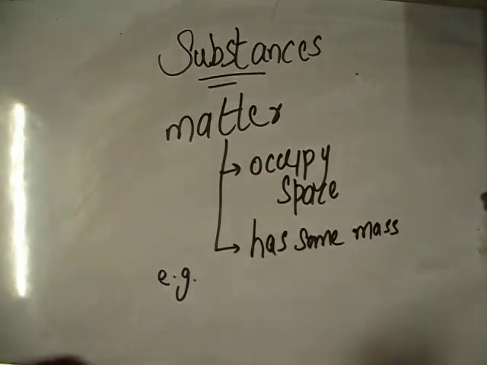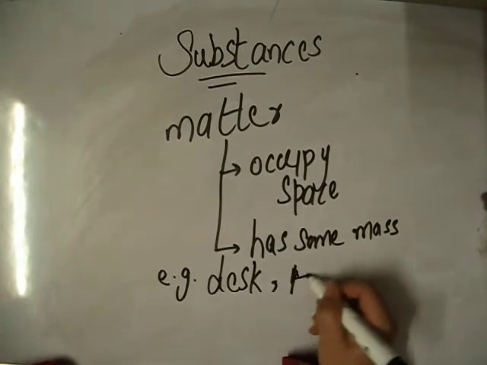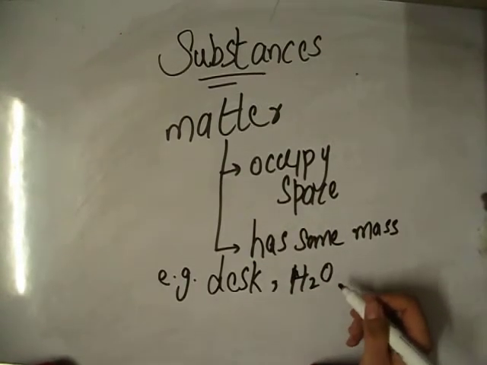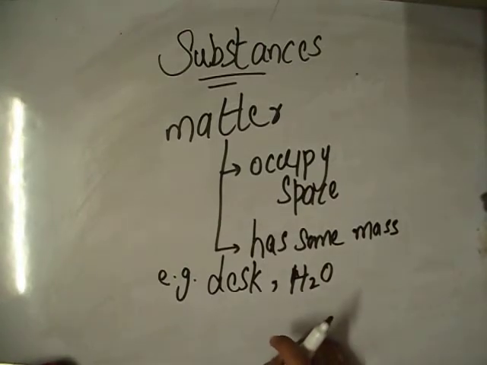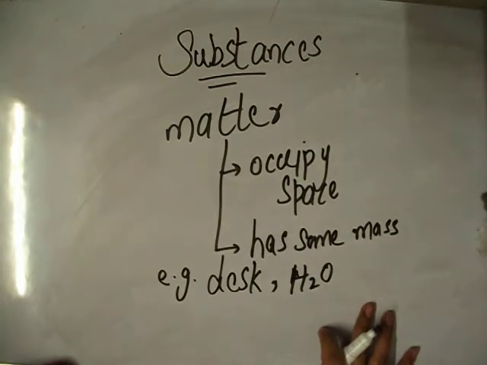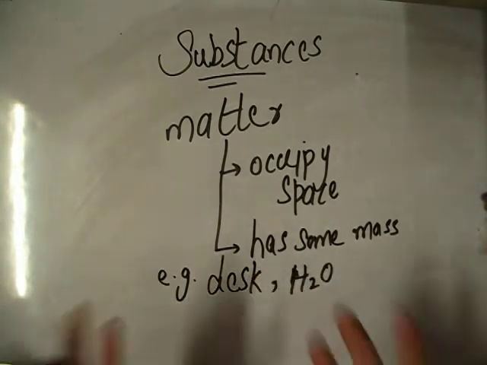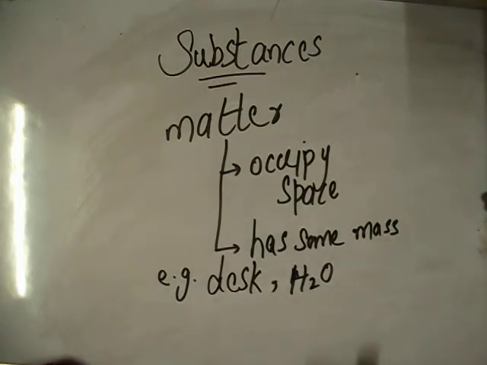For example, if you observe around you, which thing is having mass and occupying space? The desk you are sitting on, the water you are drinking, so it is a matter. Similarly, the board I am writing on is also a matter. My hands are occupying some space and have some mass, so these are also matter.